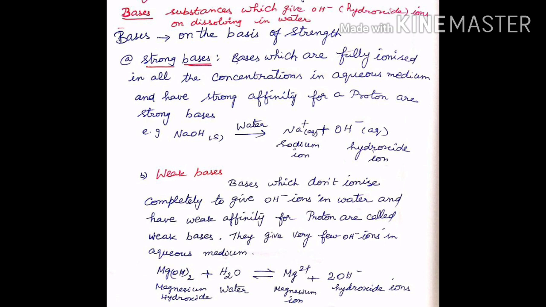OH is nothing but the hydroxide ion, Mg2 plus is the magnesium ion. The two half-headed arrow shows it is a reversible reaction, that is, the forward reaction from left to right as well as the backward reaction from right to left can take place.